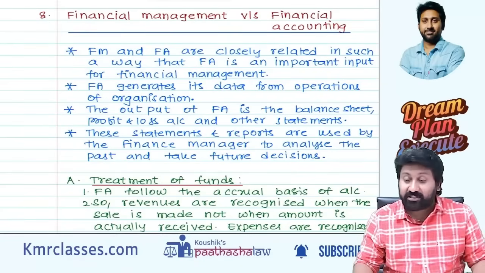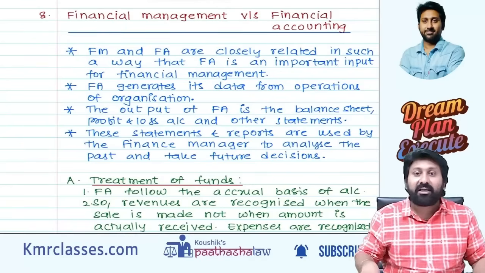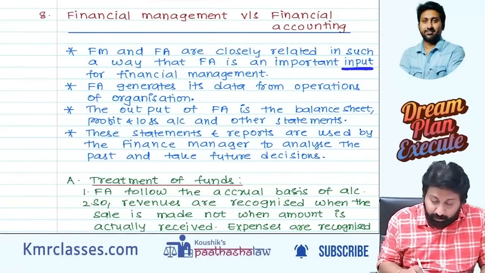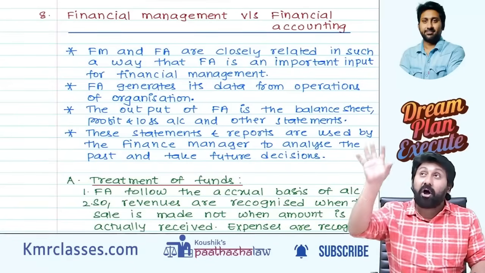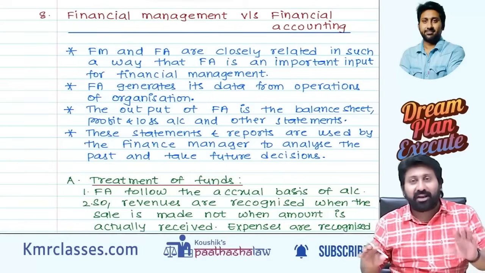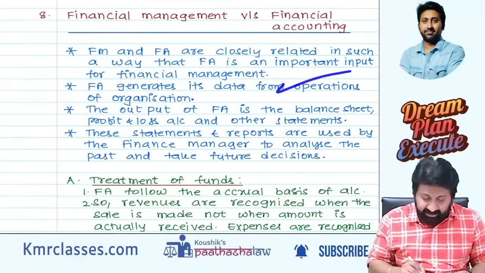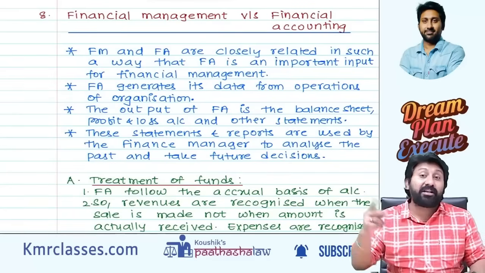Listen, financial accounting stops and financial management starts. Means what? Financial accounting is the input for financial management. Financial accounting considers the operational events of a company. Purchase, sale, gross profit, payments, all these it will consider. What is the output of financial accounting?